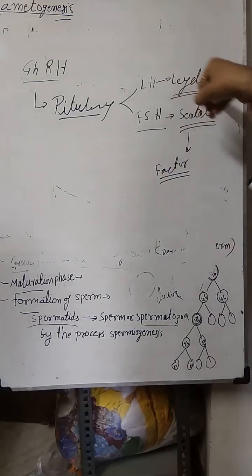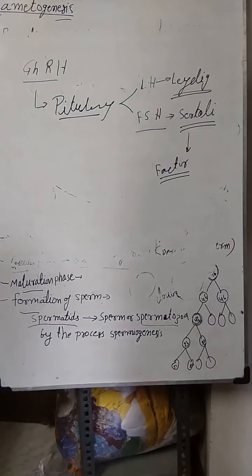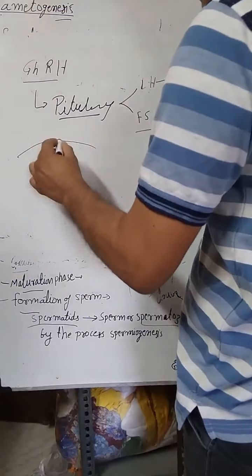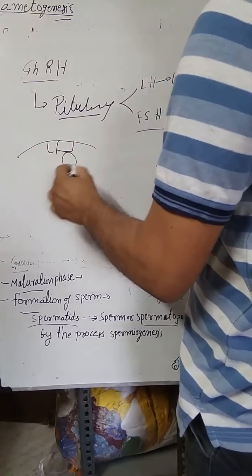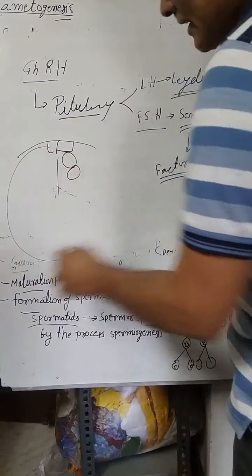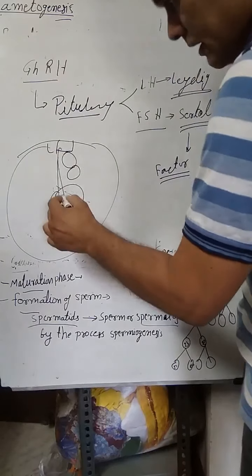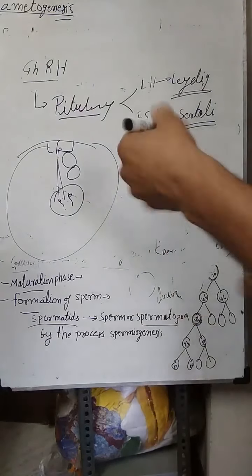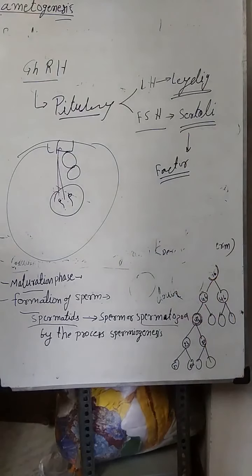So LH acts on Leydig cells, FSH on Sertoli cells, and after the formation of sperm from the primary spermatocyte to secondary spermatocyte, the sperm is released into the cavity of the seminiferous tubules. That process is known as spermiation.